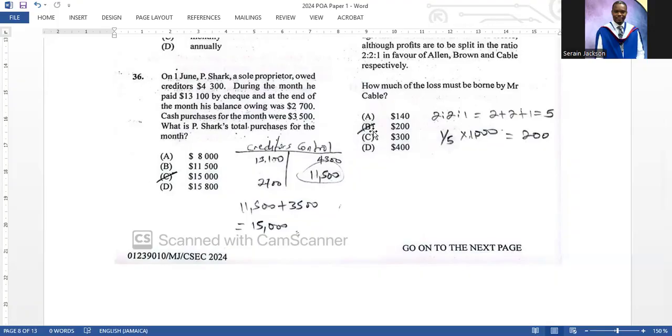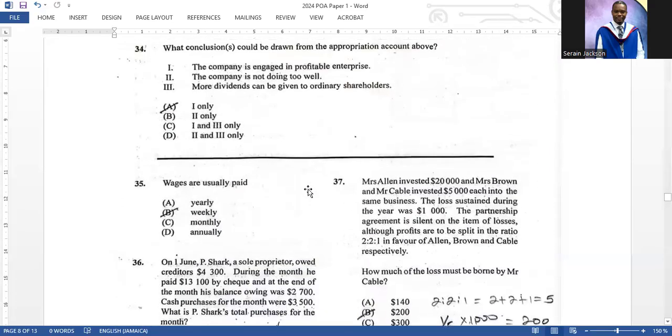So I normally just make up my little creditors control here, put in the opening balance, closing balance, the amount paid for the year, and then balance it off. This balancing figure that you see circled here would have been the credit purchases, but it says total purchases. So total purchases is credit purchases plus cash purchases. So 11,500 plus 3,500 equal 15,000. So the correct answer there is C.